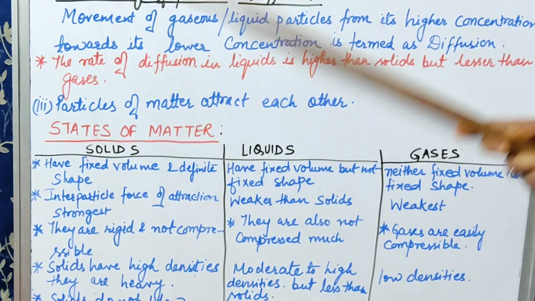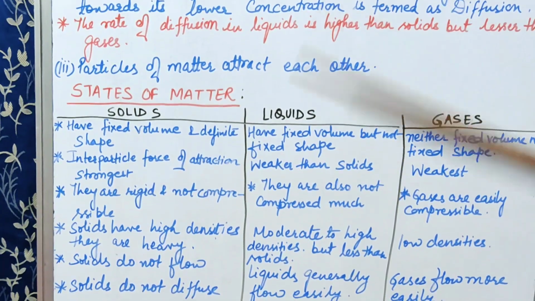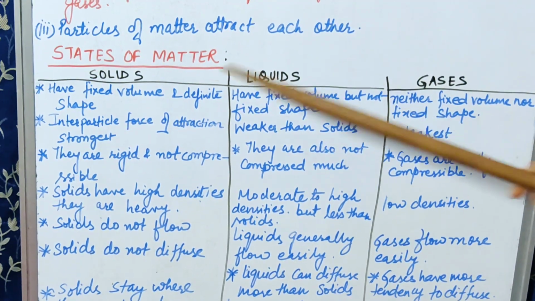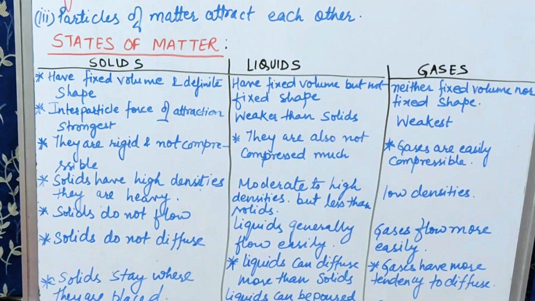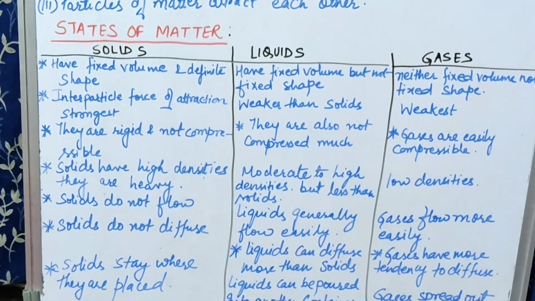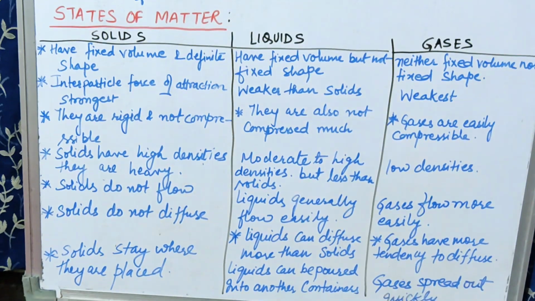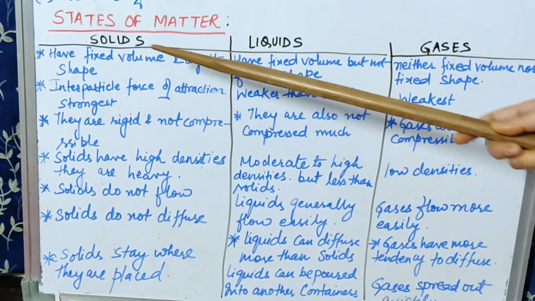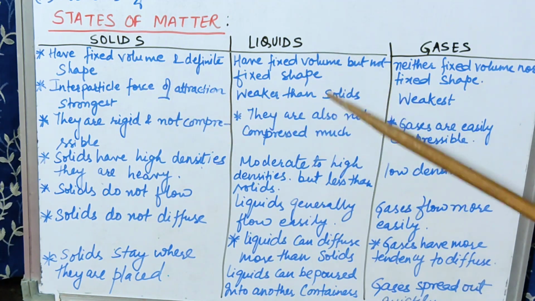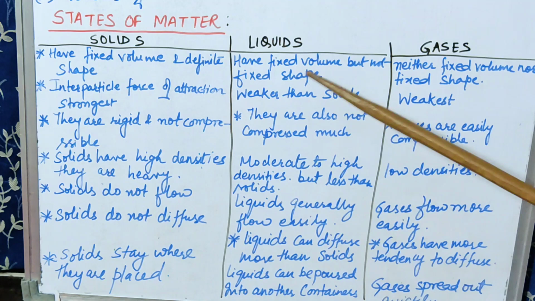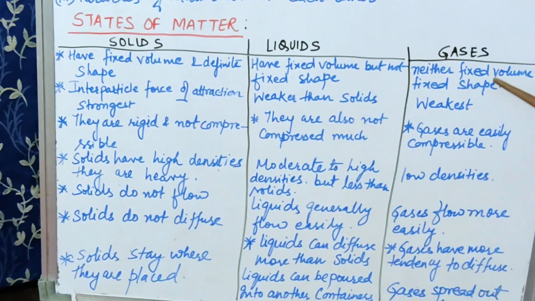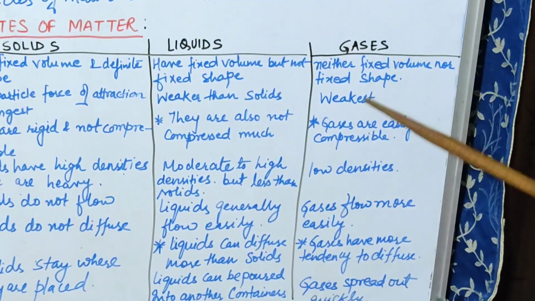So finally, to conclude the introductory part of this chapter today, I have written here the difference between solids, liquids and gases, because matter has been categorized broadly into 3 categories on the basis of its physical appearance. So first we will discuss solids. They have fixed volume and definite shape. However, liquids have fixed volume but not fixed shape. In case of gases, they have neither fixed volume nor fixed shape.